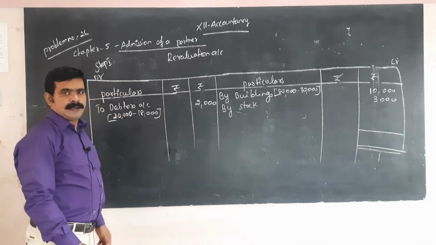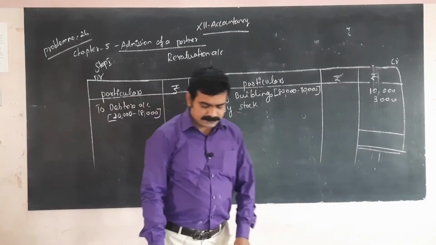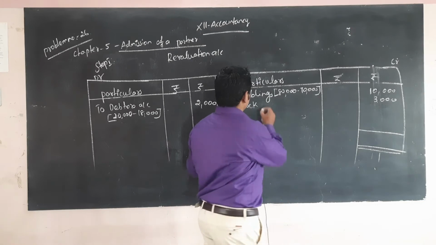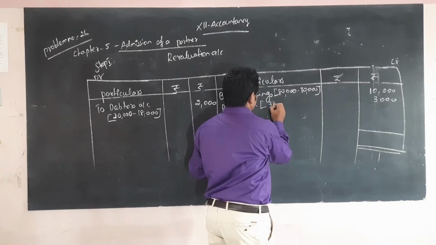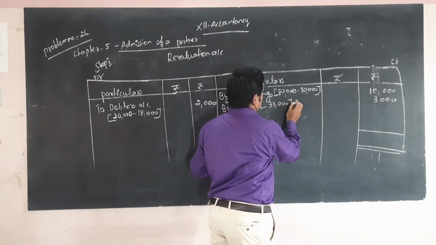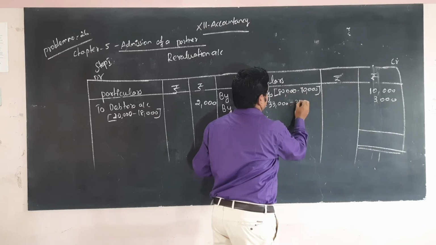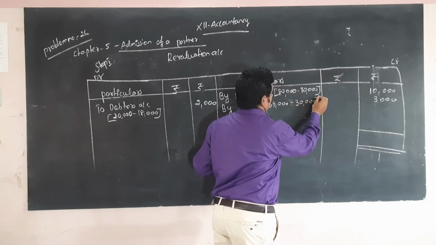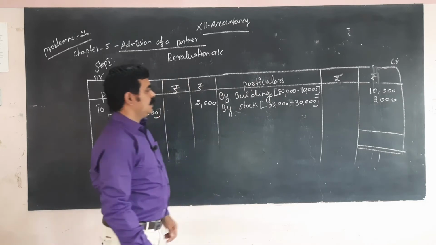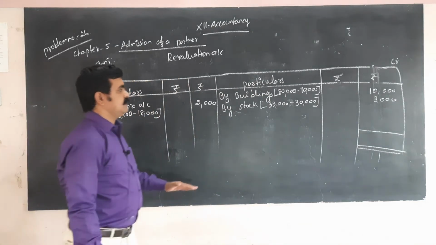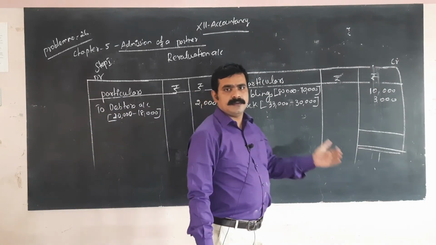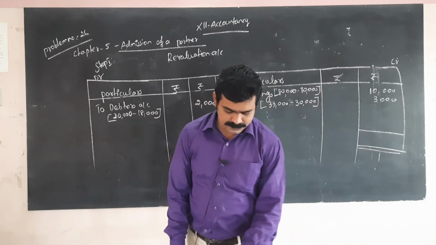Okay, 33,000 minus 30,000, so 3,000 is a profit.